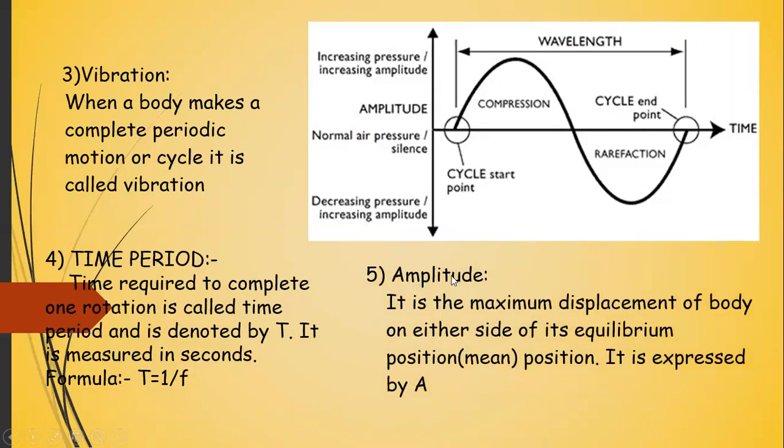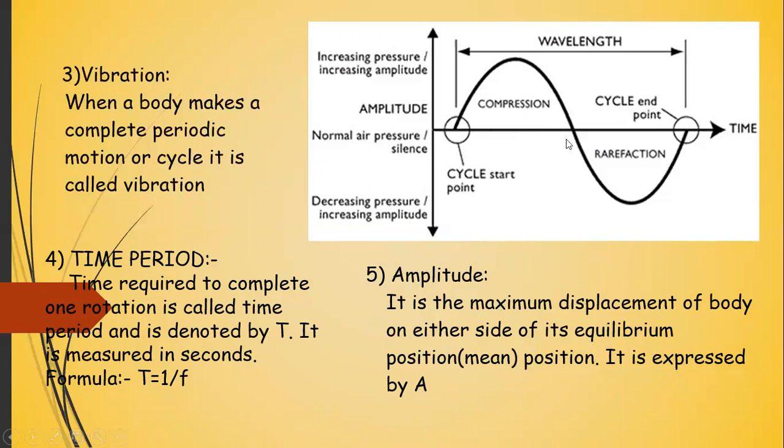Now the next is amplitude. Amplitude is the maximum displacement of a body on either side of its equilibrium position. Equilibrium position is your mean position, and it is expressed by A. So this is your mean position line, and the maximum displacement is this peak over here, from the mean position to this value.